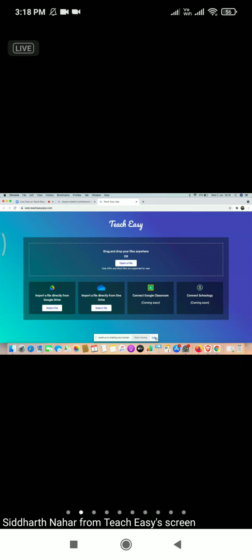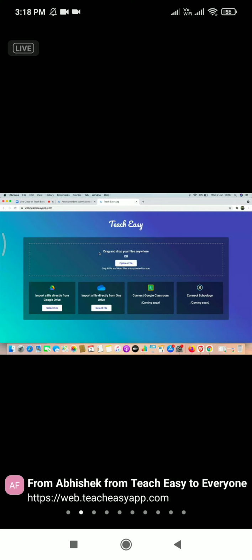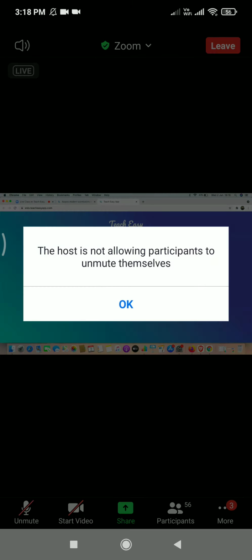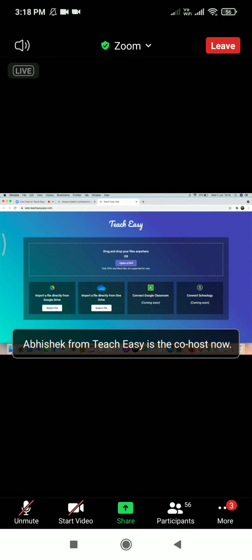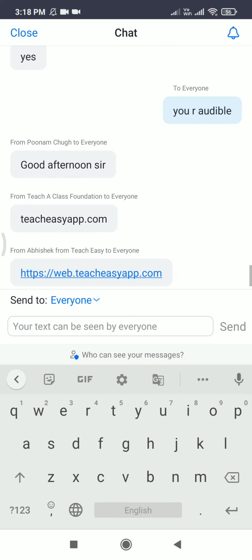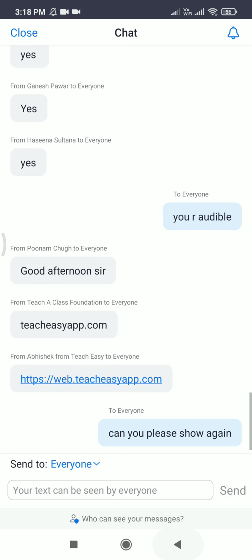Now with Teach Easy, you can import the PDF files or Word files that students have shared with you, and get started with checking the assignments in a very simple way. For the demo, let me open a file from my computer itself. There is this test file that I'm going to open. Whenever you open your file, it will open up like this. This is a demo assignment that I have created.